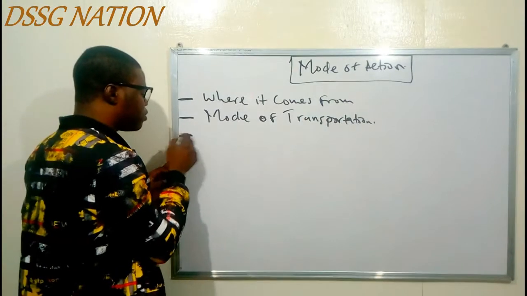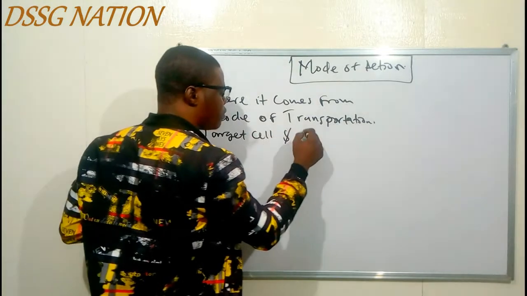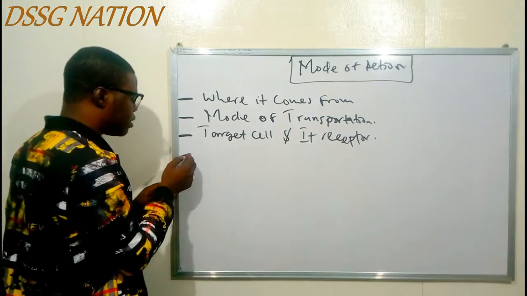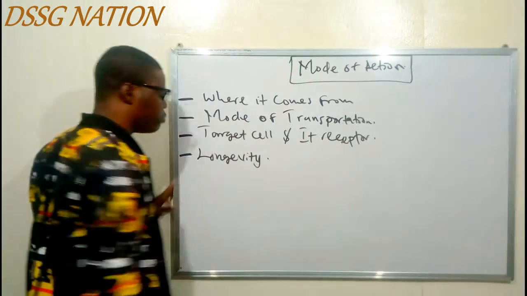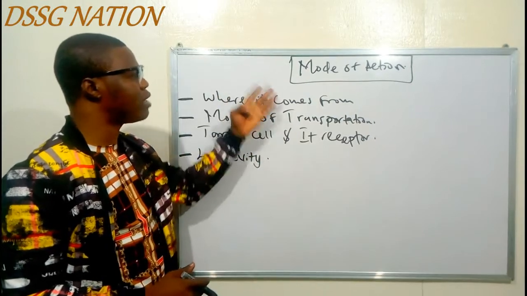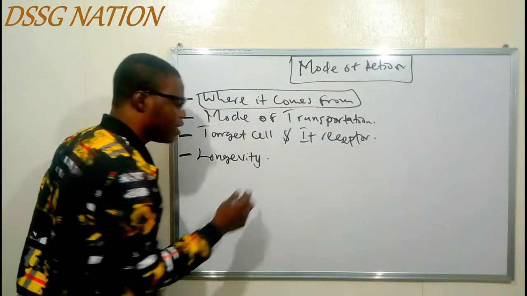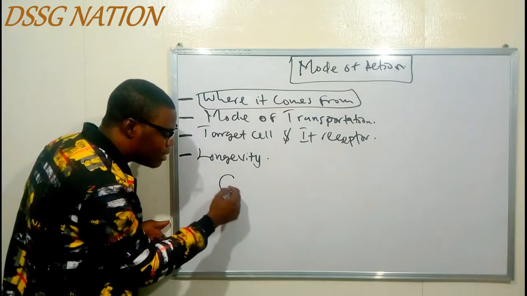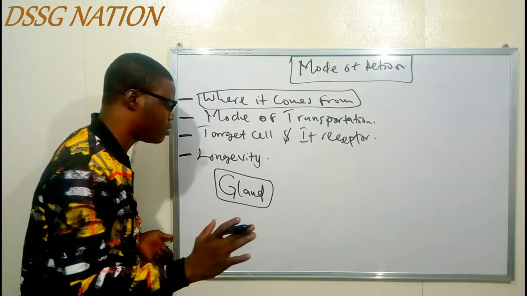Then you should talk about the target cell and its receptor, and then lastly, you should talk about the longevity of the hormone. Now, what's the meaning of all this? When you are talking about the mode of action of the hormone, tell us where it is coming from, and that is just to say after a gland secretes a hormone. The word gland means that is where the hormone comes from. We've done justice to that.